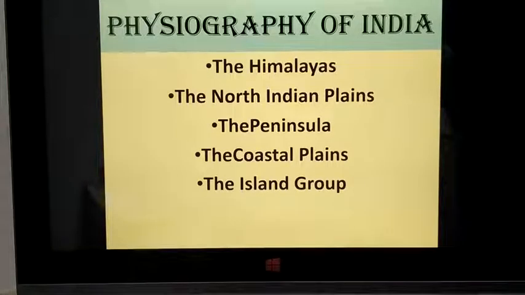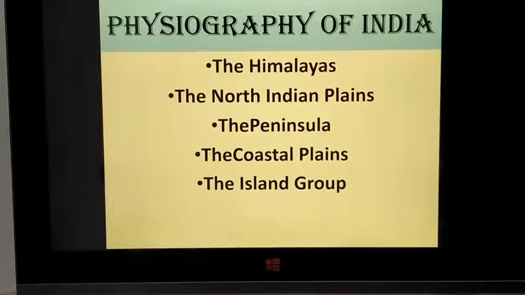So we'll study the physiography of India before we study Brazil. The physiography of India divides into 5 parts. As you can see in the slide, the first physiographic feature of India is the Himalayas. Second, the North Indian plains. Third, the peninsula. Fourth, the coastal plains. And fifth, the island groups. So these are the 5 physiographic features of our country.